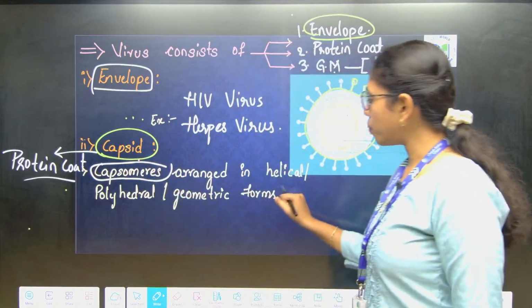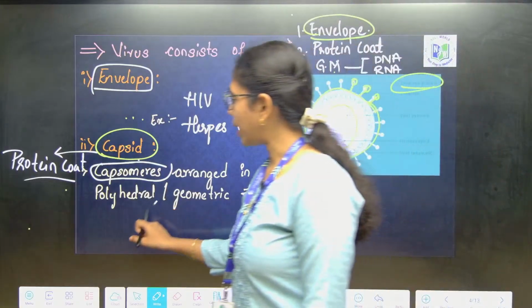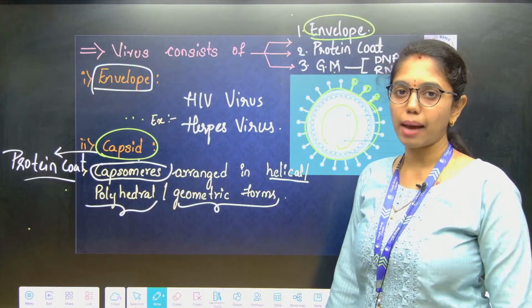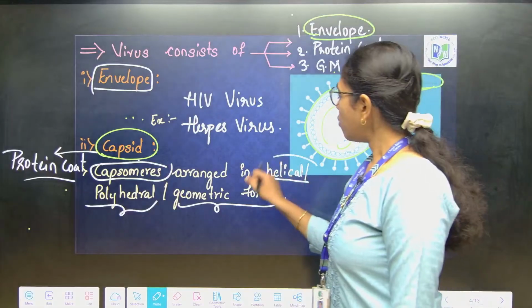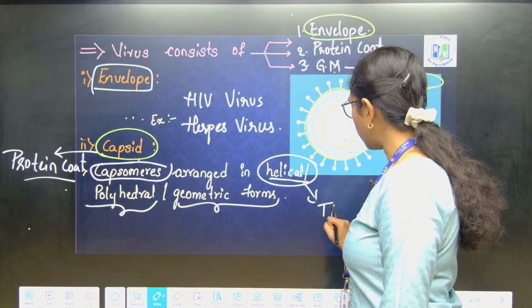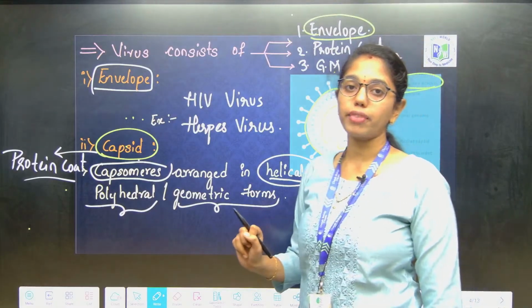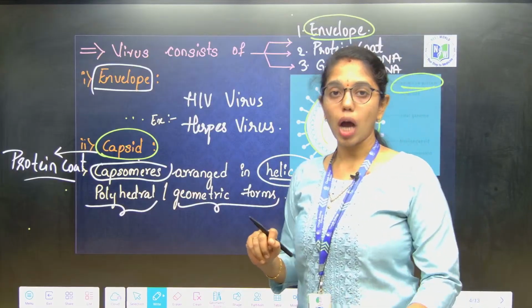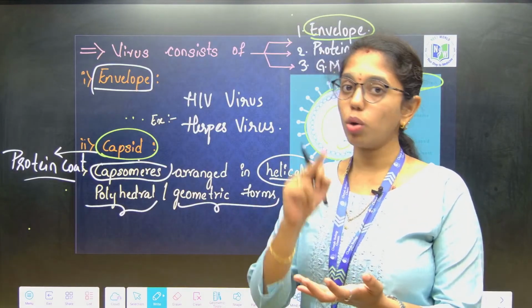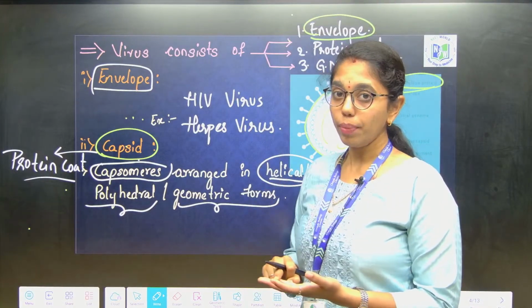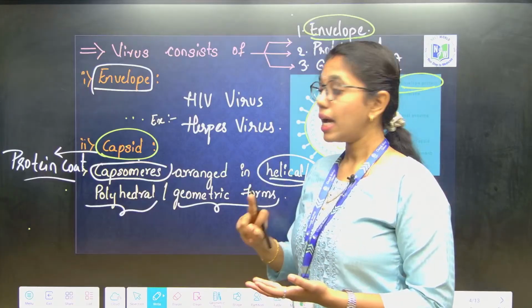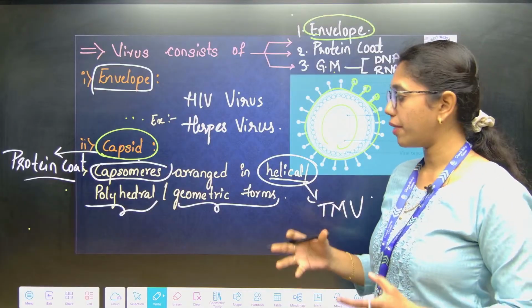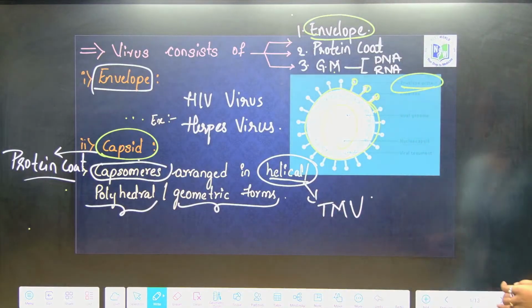These capsomeres are arranged helically, or in polyhedral fashion, or in geometric forms. In any way these capsomeres can be arranged. Helical arrangement you will see in tobacco mosaic virus, TMV. So, in this slide what did we learn? Virus components, which include envelope, protein coat and genetic material. Envelope is present in HIV or herpes virus. Capsid consists of capsomeres arranged in helical, polyhedral or geometric forms. Got it? This is about the protein coat.